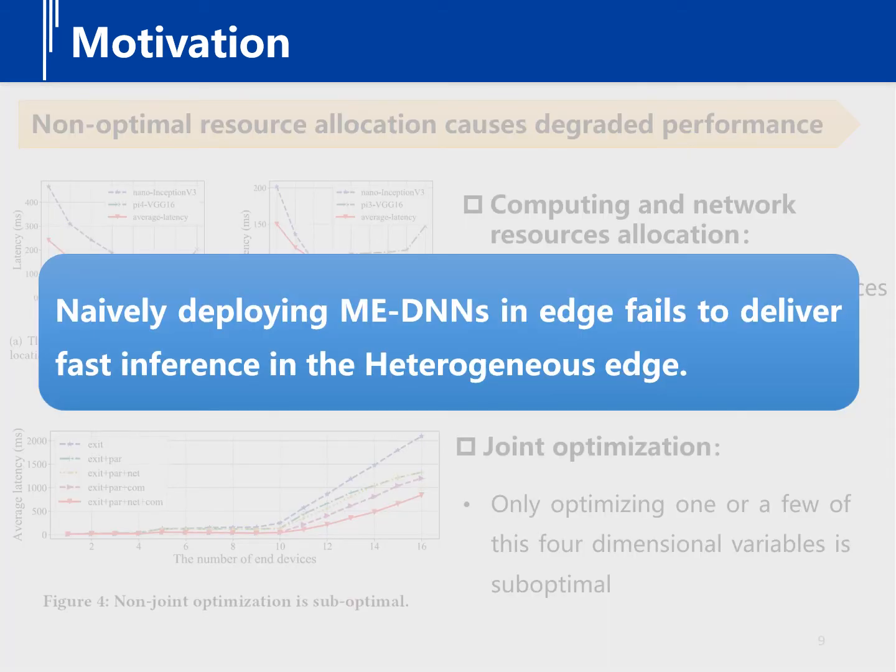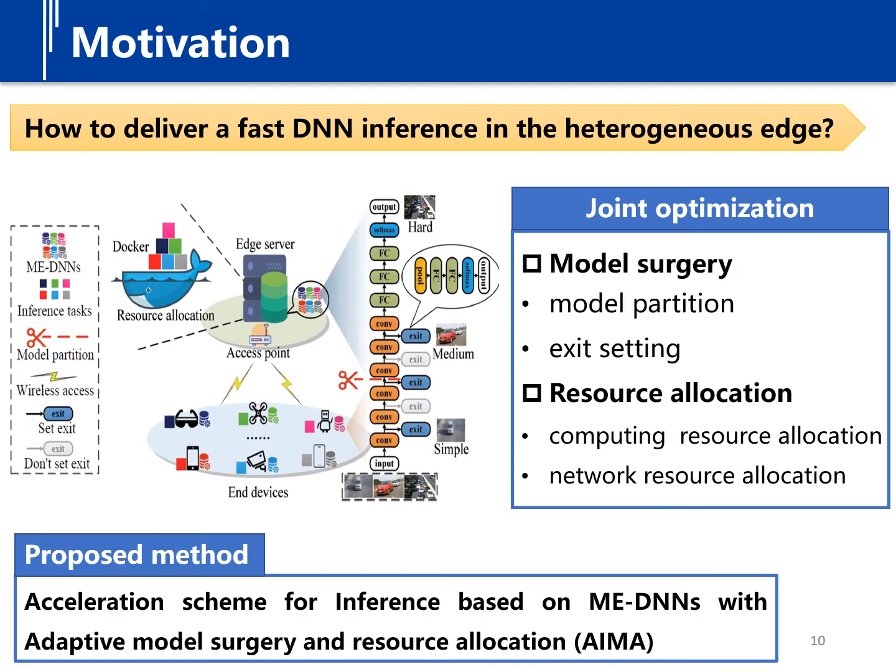From the above experiments, we observe that the performance is affected by the model partition, exit setting, and the computing and the network resource allocation simultaneously. Therefore, naively deploying MEDNNs in edge still fails to deliver faster inference in the heterogeneous edge. How to deliver a faster DNN inference in the heterogeneous edge?